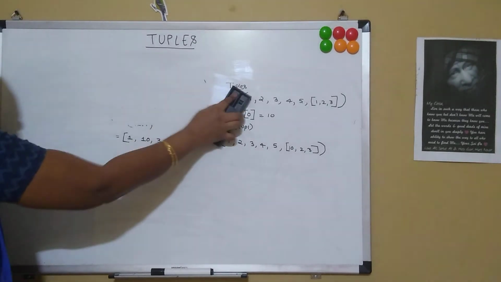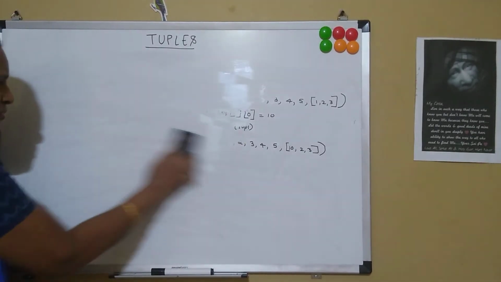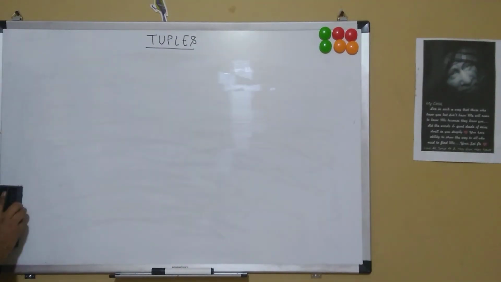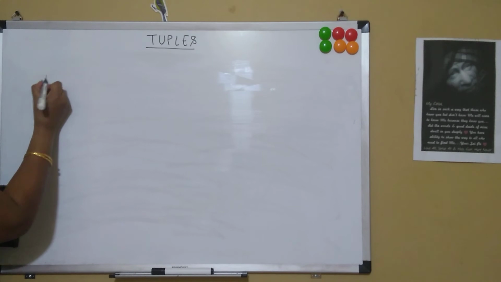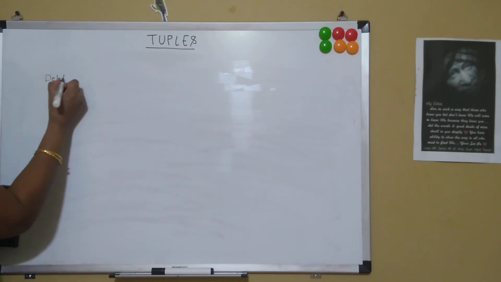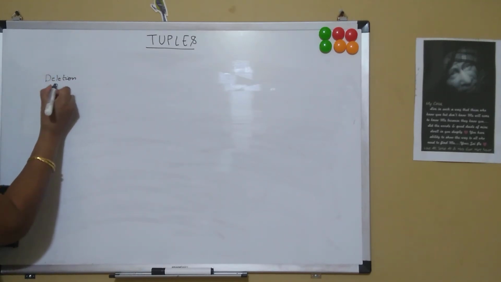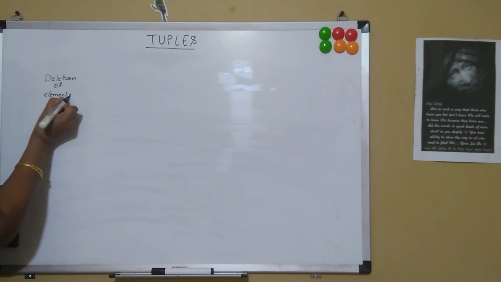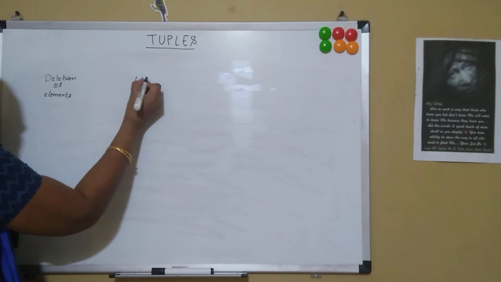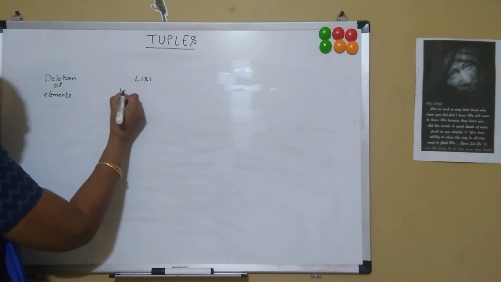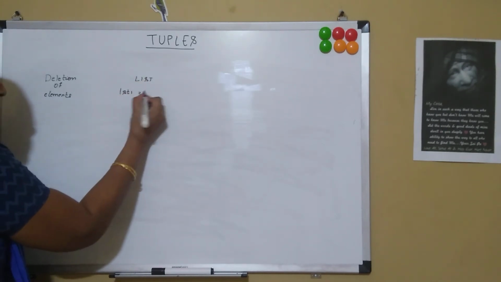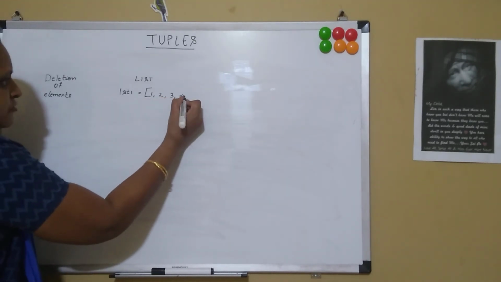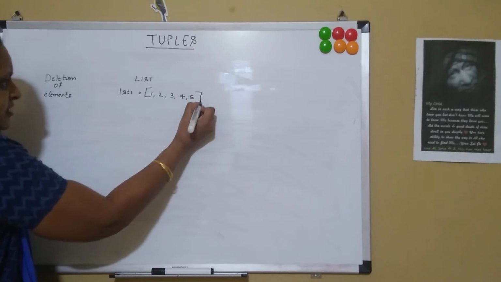Now let's see deletion of elements in tuples. In the list, let me take a list. LST1 is equal to 1, 2, 3, 4 and then 5.